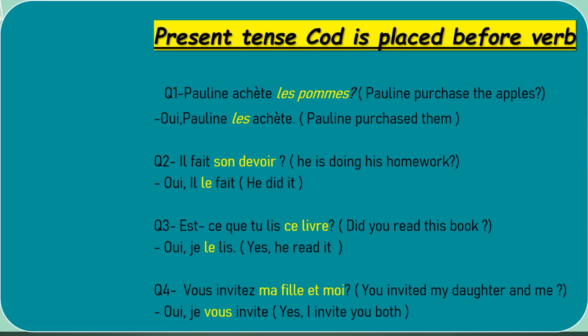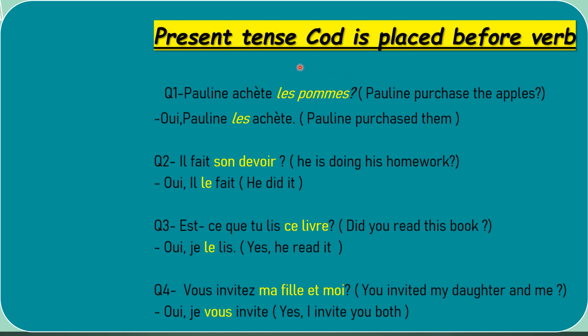In the following slides, you will be learning where the CODs are placed, because each and every tense has its own position for replacing the COD. So let's start. In present tense, COD is placed before the verb. As we all know, in present tense we have only one conjugated verb, and COD is placed before the conjugated verb. For example, Pauline achète les pommes. What did she purchase? She purchased les pommes.